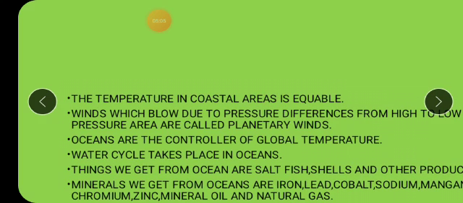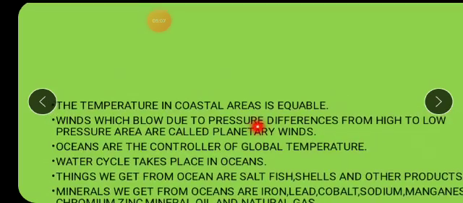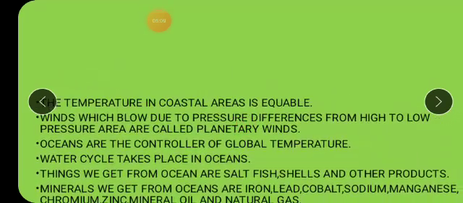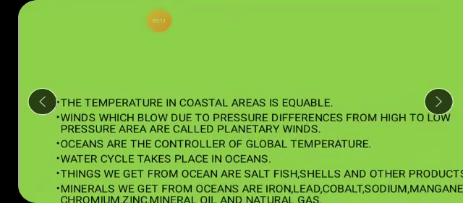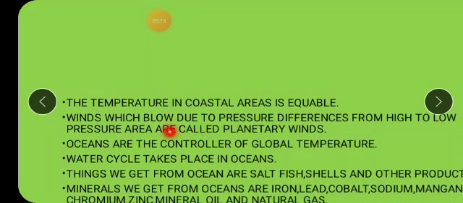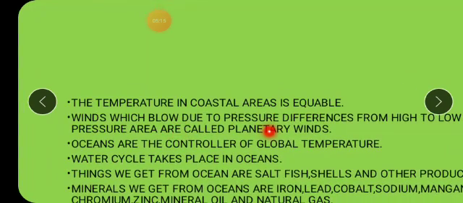Now winds which blow due to pressure differences, sometimes high pressure, sometimes low pressure. So when winds blow from a high to a low pressure area, they are responsible for planetary winds. Okay, the name for such winds is what, children? Planetary winds. So when the winds move from high to low pressure area, such winds are said to be the planetary winds.